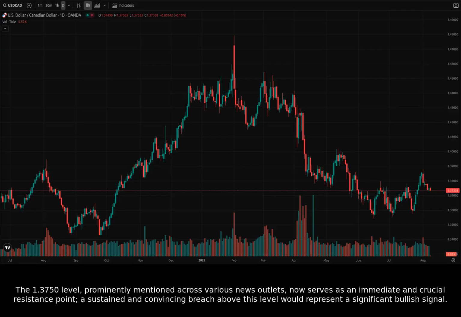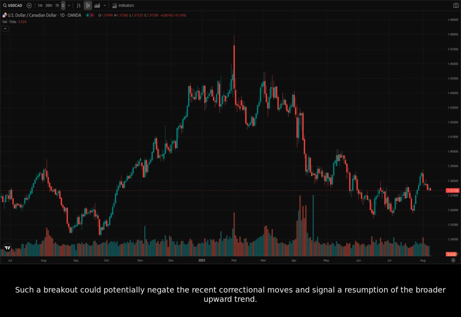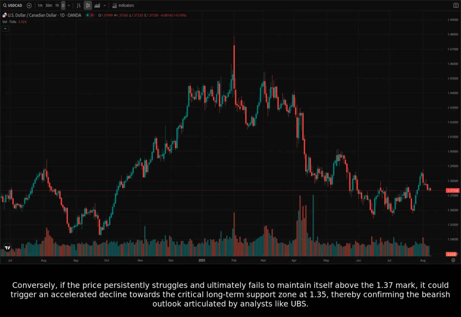The 1.3750 level, prominently mentioned across various news outlets, now serves as an immediate and crucial resistance point. A sustained and convincing breach above this level would represent a significant bullish signal. Such a breakout could potentially negate the recent correctional moves and signal a resumption of the broader upward trend. Conversely, if the price persistently struggles and ultimately fails to maintain itself above the 1.37 mark, it could trigger an accelerated decline towards the critical long-term support zone at 1.35, thereby confirming the bearish outlook articulated by analysts like UBS.